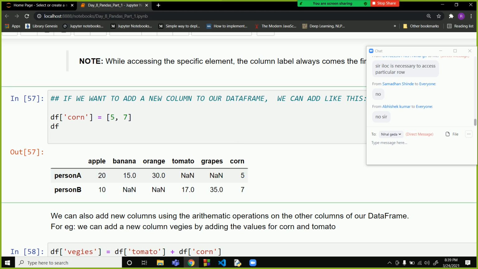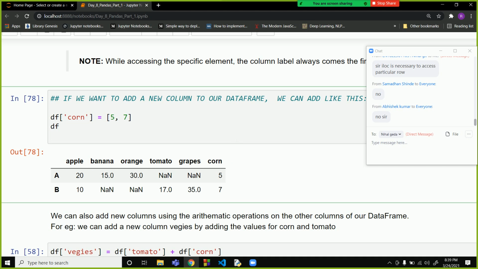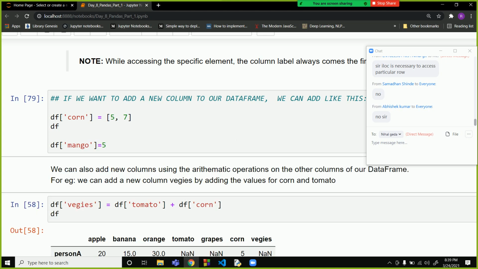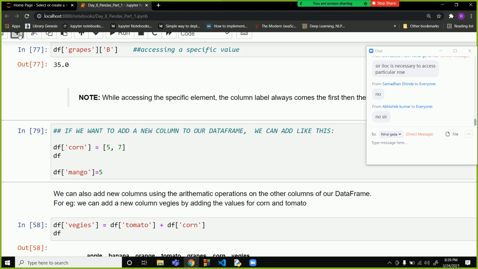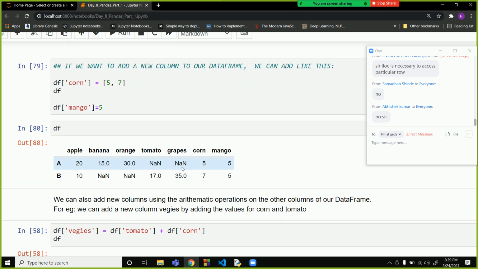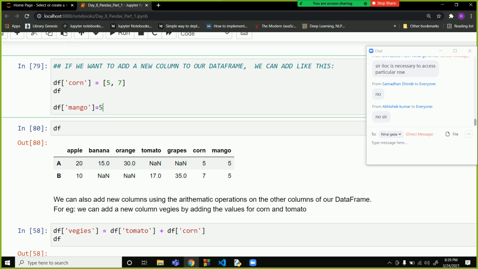Now if you want to add something like df mango, you can write 5 over here. So now what will happen? If you print it, the mango column is added over here. You can see we have given only one value, so it will do something called broadcasting, and 5 will be added in both the rows over here.